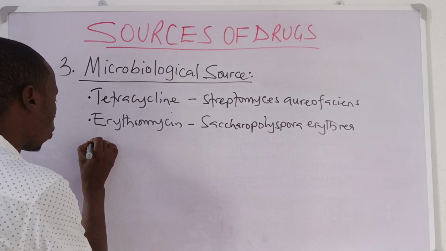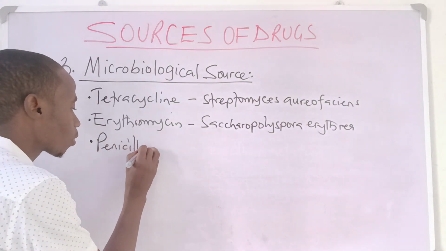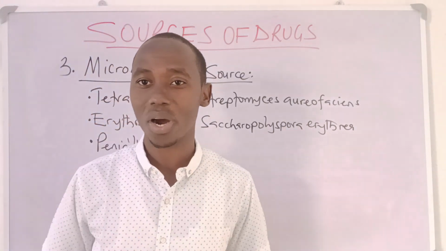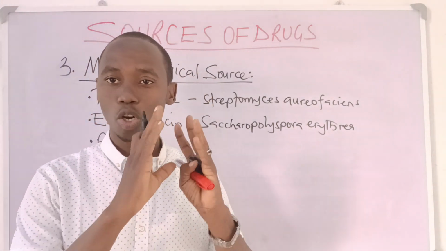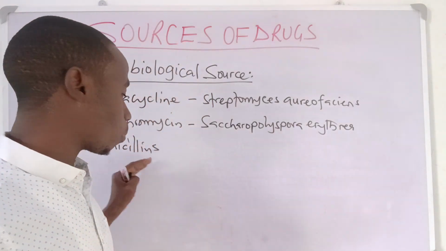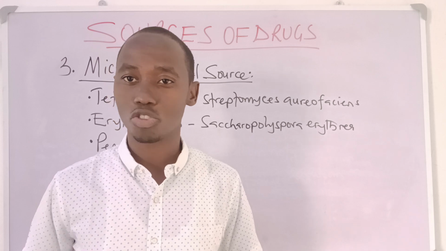Another class of drug, we have the mighty penicillins. Penicillins are a broad class of antibiotics that largely belong to the beta-lactam antibiotics, and currently they are one of the most widely used classes of antibacterial drugs.